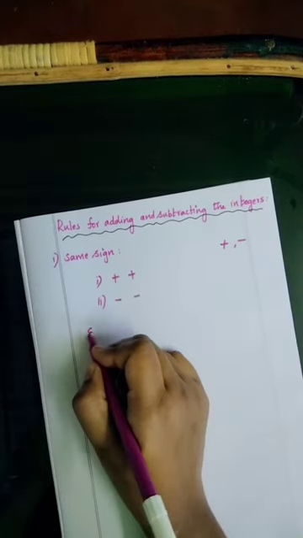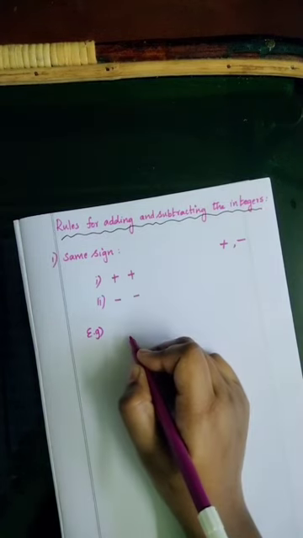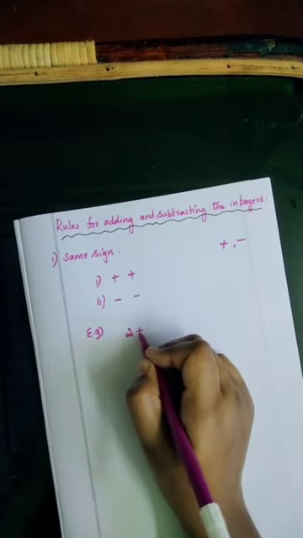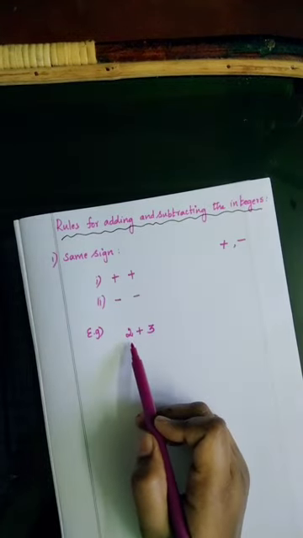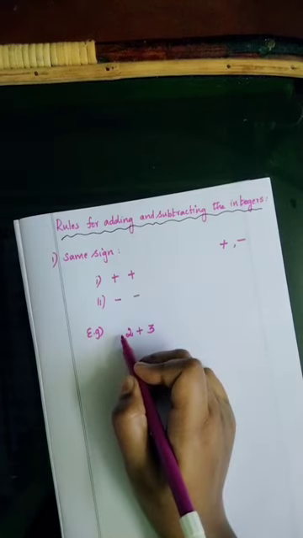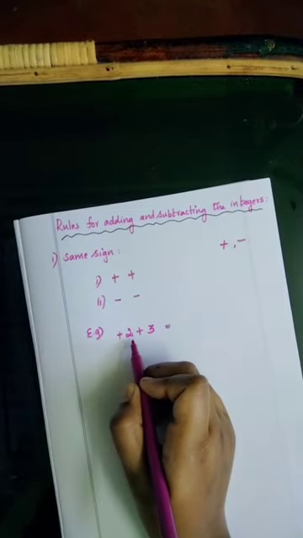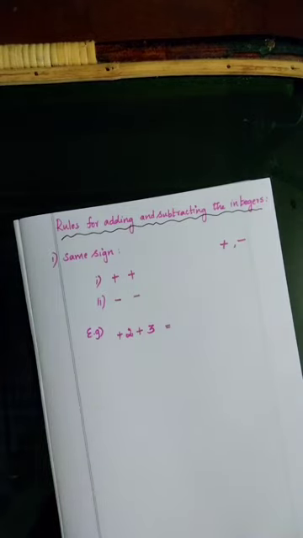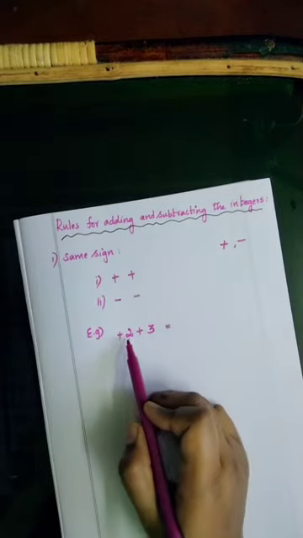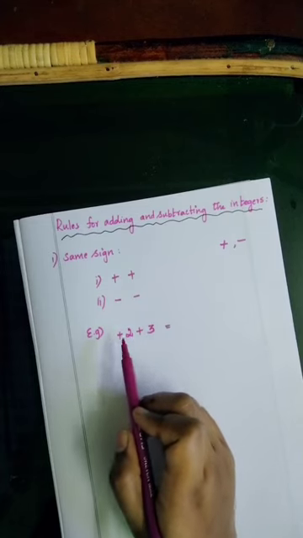See one example. 2 plus 3. What is the sign for 2? I already told, if the number is without a sign, put the sign as plus. Here both the numbers are having the same sign, right?